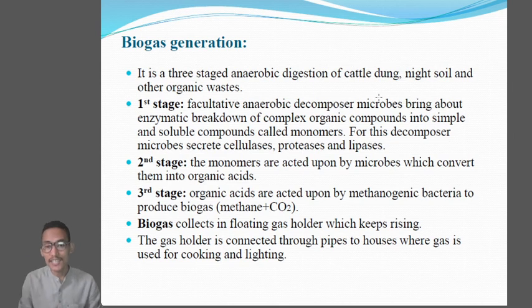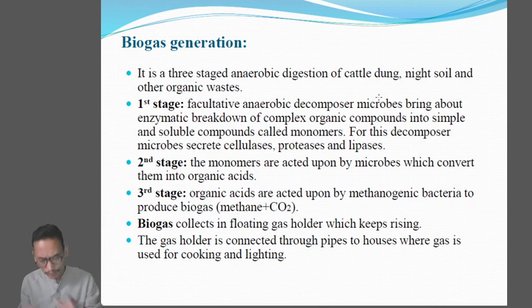Now in the second stage, the monomers are acted upon by the microbes which convert them into organic acids. So in the second stage the monomers will change into organic acids. Then in the third stage the organic acids are acted upon by methanogenic bacteria, those bacteria that will produce the methane gas. Okay, so in the third stage the organic acids are acted upon by the methanogenic bacteria to produce the biogas. Clear? So these are the 3 stages in the production of biogas.